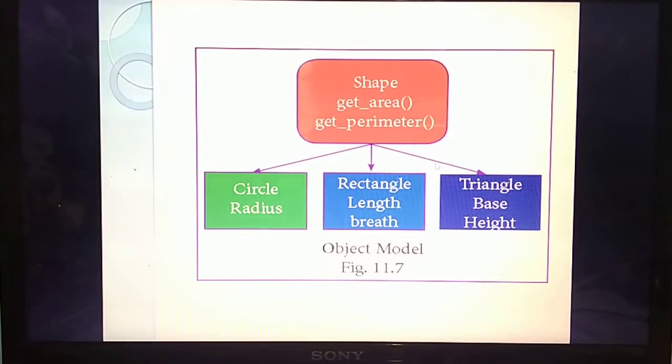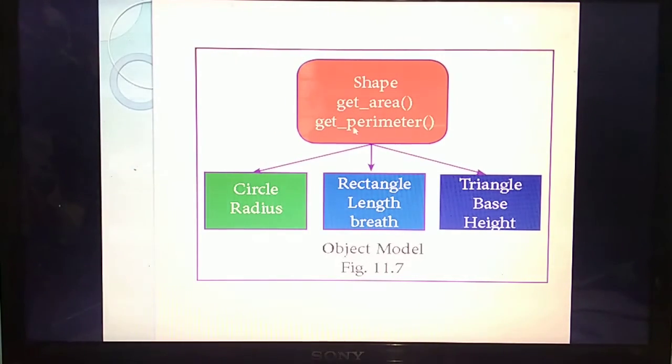Listen carefully. This shape will have how many objects? Just think, how many objects? 3. What are they? Circle, rectangle and triangle. How many attributes? The circle attribute is radius. The rectangle attributes are length and breadth. The triangle attributes are base and height. How many functions? 2. What are they? Get area of and get perimeter of.